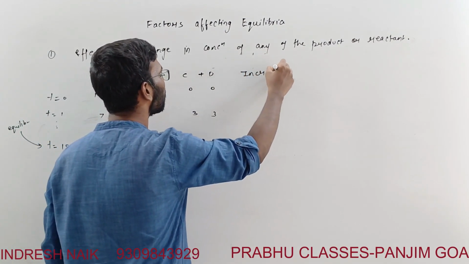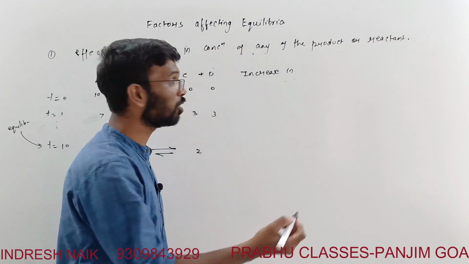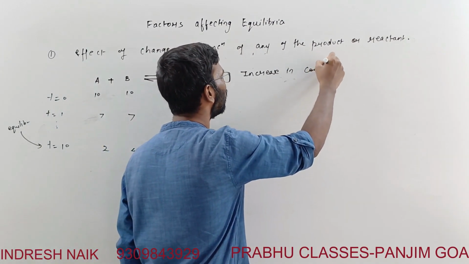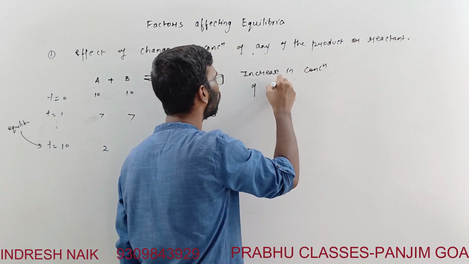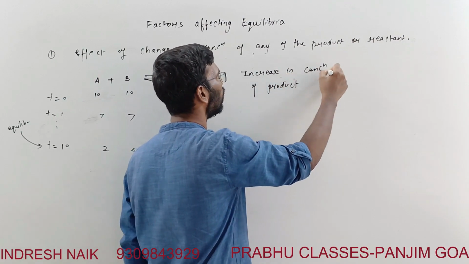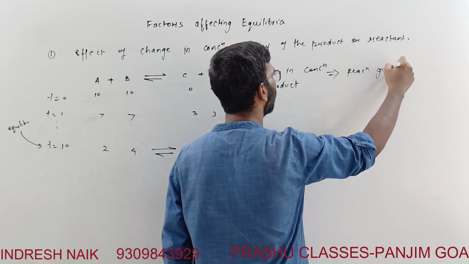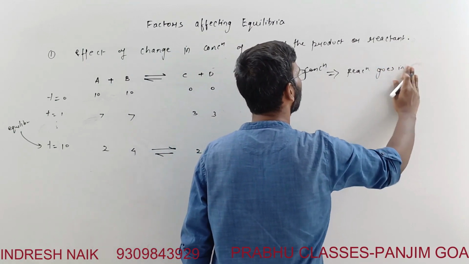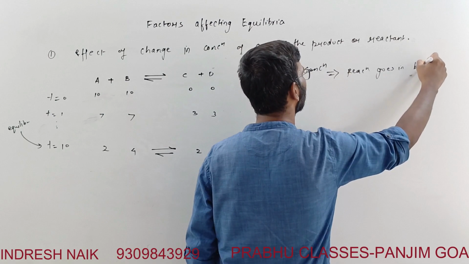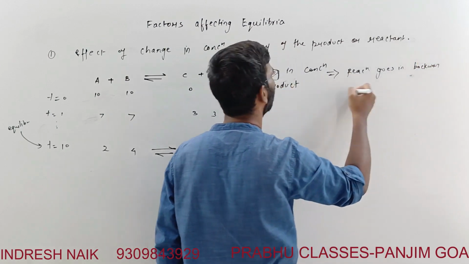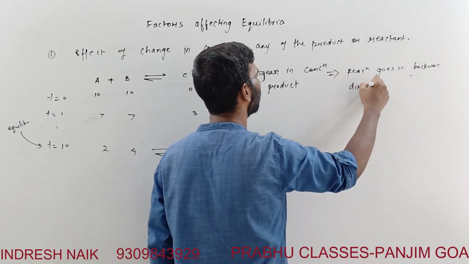So increase in concentration of product, the reaction goes in a backward direction.